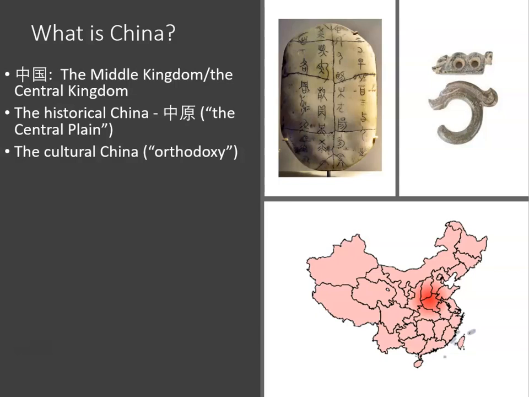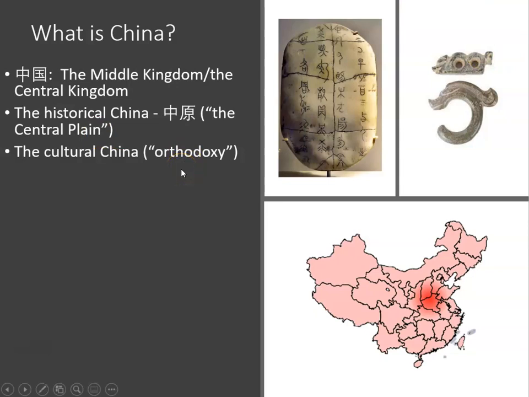So, for example, the Korean Peninsula can be called China in pre-modern times because it adopted the orthodox Chinese culture, and so was Vietnam. So that is cultural China. So it refers to the areas and countries that were under the influence of an orthodox Chinese culture in pre-modern times.